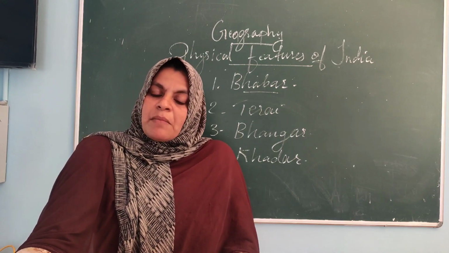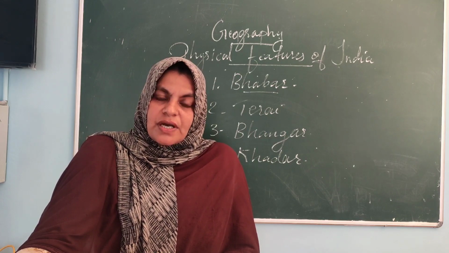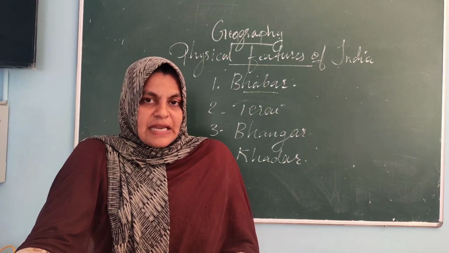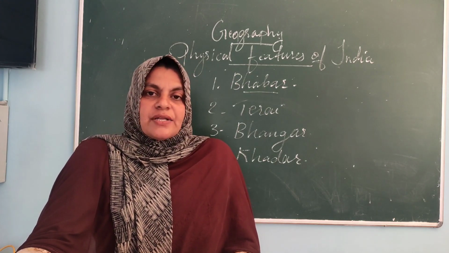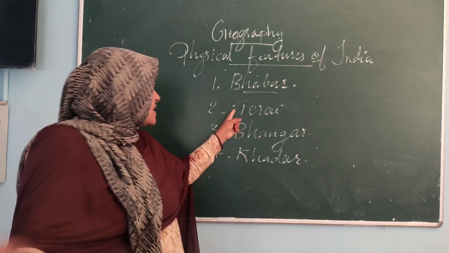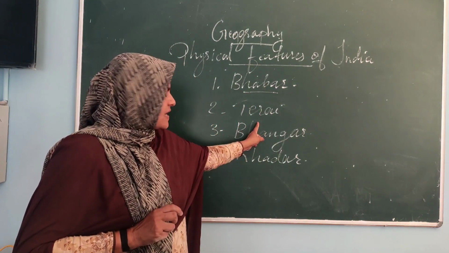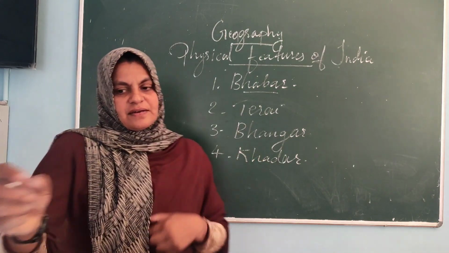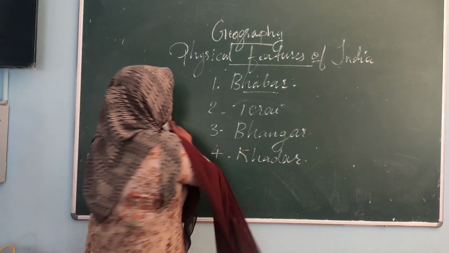Okay, so my dear children, now you understood that on the basis of the variations, the northern plains are divided into 4 regions. What is the first one? Bhabar. Second one, Tarai. Third one, Bhangar. And fourth one, Khadar. Got it? Okay.